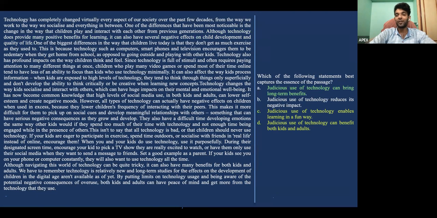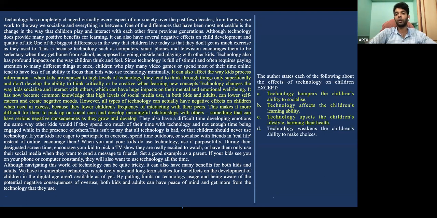That does not capture the best essence of the passage. Same with D, when we're talking about adults, it is going a little out of scope. The one thing is option B, when we see judicious use of technology reduces its negative impact. Yes, he is accepting that there is some negative impact, but if you use it well enough, there could be some positive impact too, which is why we can take B as our answer.